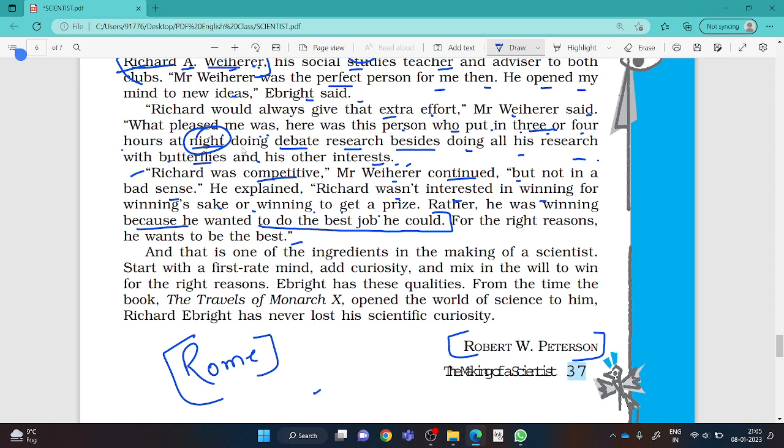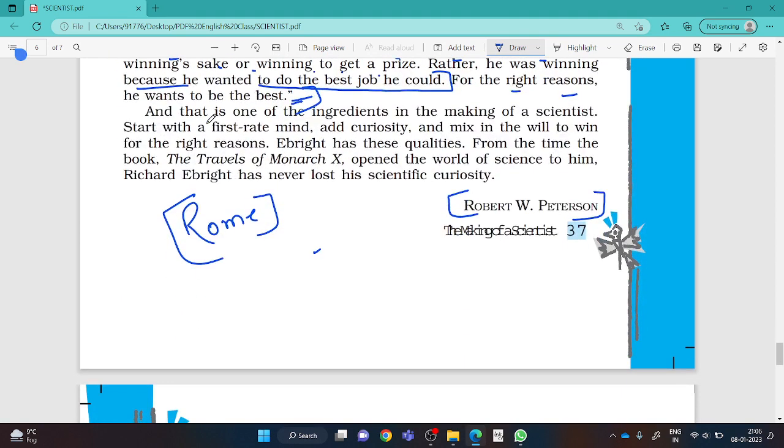My dear students, do you know one thing? That if you want to win anything, if you want to become successful, you should work to your fullest. Means you should give your best, you will win. Don't think of winning, just give your best in your job, you will win for sure. For the right reasons, he wants to be the best. I think you all should become the best. Okay, and wish you all the best.